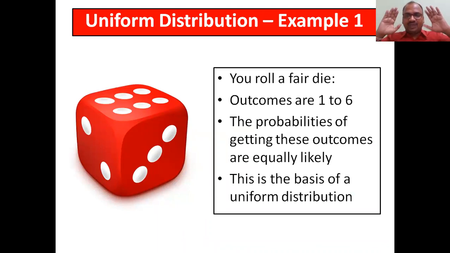Uniform distribution, first example: I have a fair die. It has 6 faces, not 1 or 2, we know very well, and numbers 1, 2, 3, 4, 5, 6. Now I will roll that fair die. Which number will I get? I do not have any data, it is just guessing, possibility. That's why it is called a probability distribution. Any number, all numbers have an equal chance. That is the main thing.